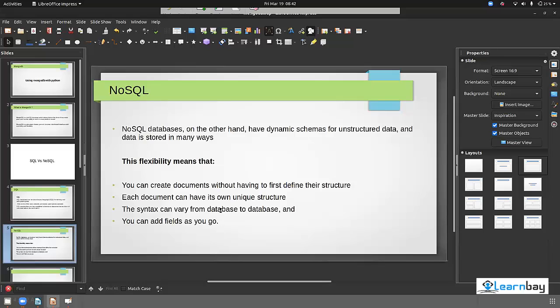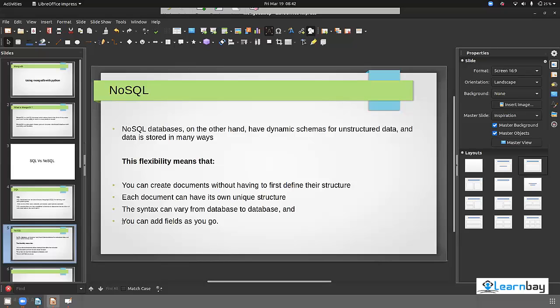The database that I will be taking is a famous database that everyone uses nowadays, MongoDB. So that is the syntax I will be talking about. If you want to learn the syntax of other databases, you have to install them. But the problem is that MongoDB is free while the others are not, so the only option you have is to go with MongoDB.